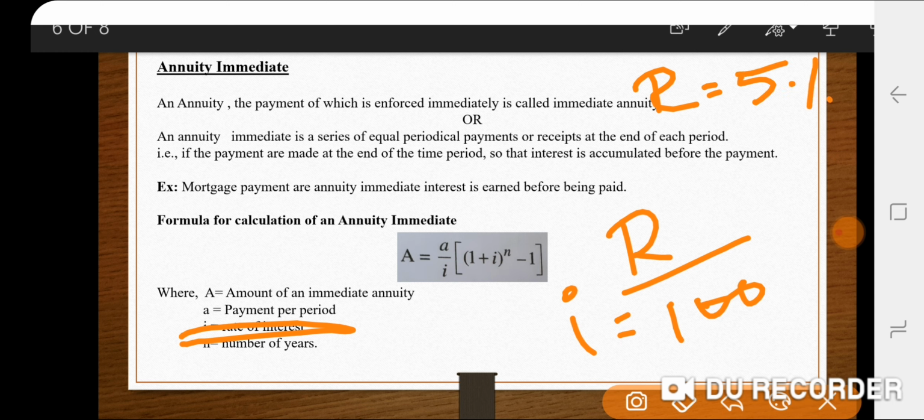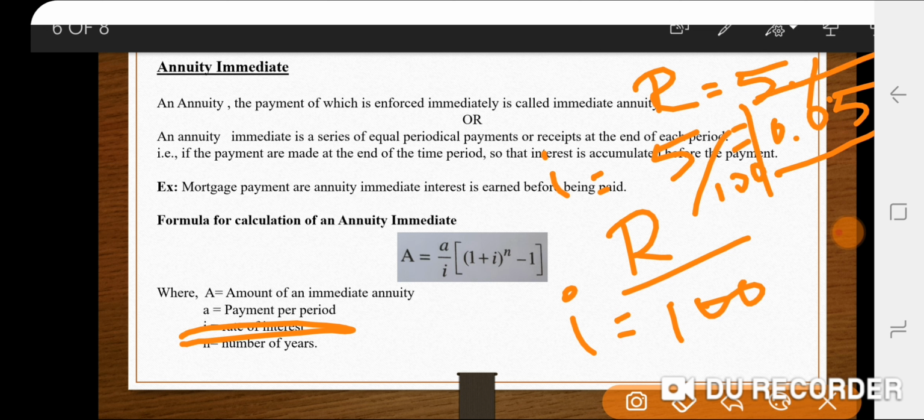If it is 5%, we take 5% as it is. But if we have i, we have to take 5 by 100, that is 0.05, the simplified version of the rate of interest. So we take it as 0.05, not 5% exactly. Okay, so we'll move on to the next slide.